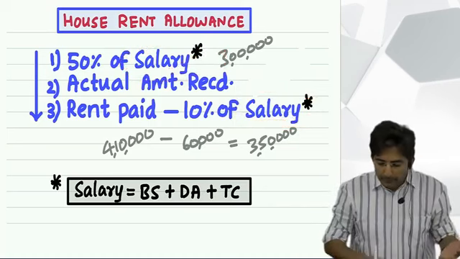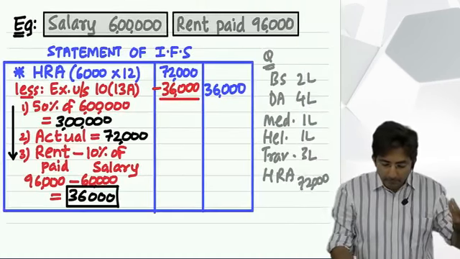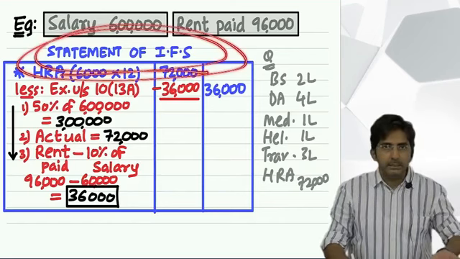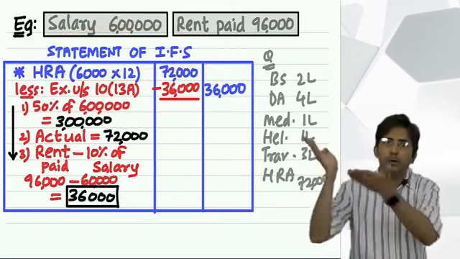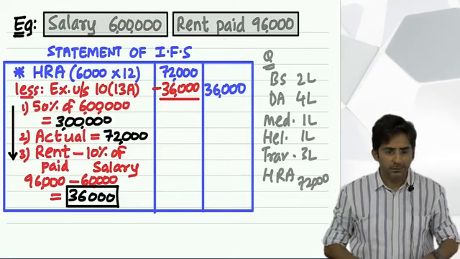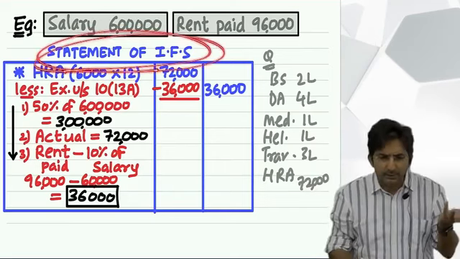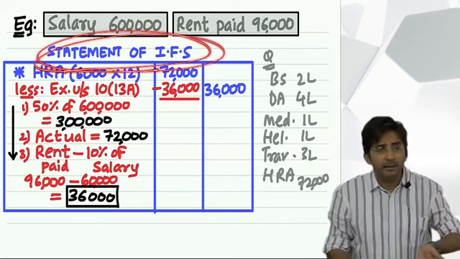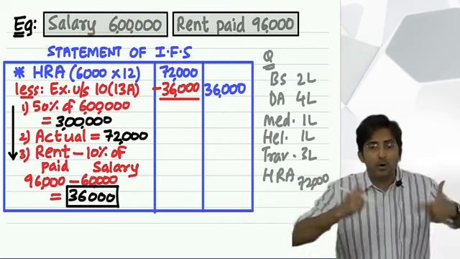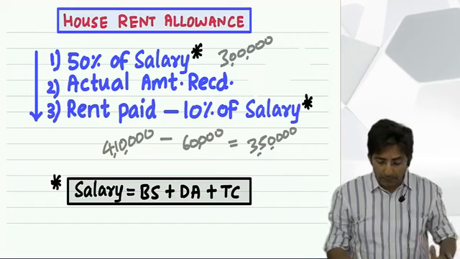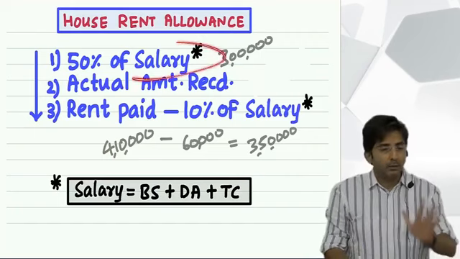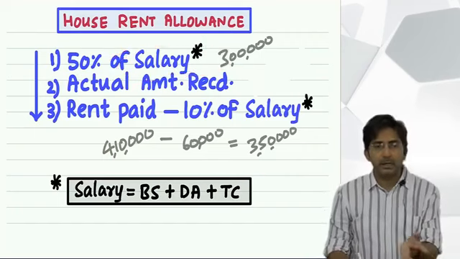When you are preparing the main statement, obviously in the main statement you will write everything which you have received from your boss. Did you listen to what I said? In the main statement, main means this one. In this statement you will write everything which you are receiving from the boss. But in the formula, only three things. Basic, dearness allowance, turnover commission.